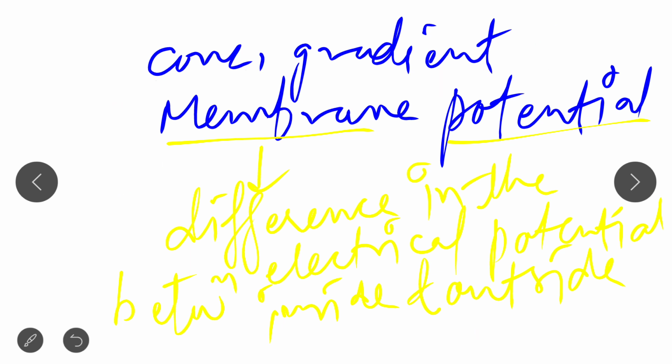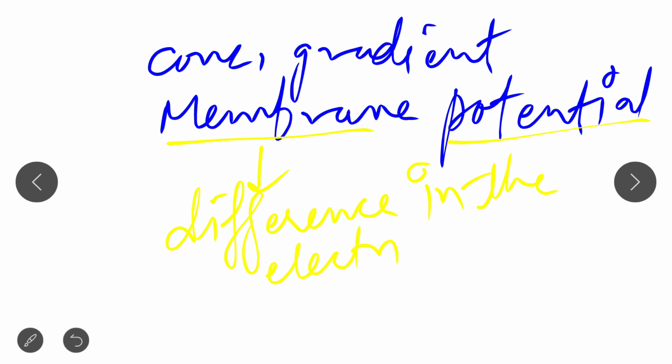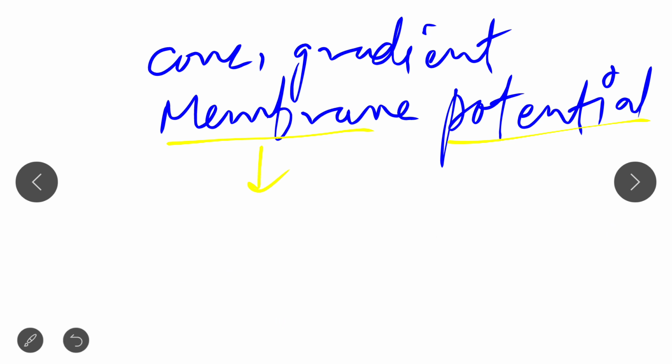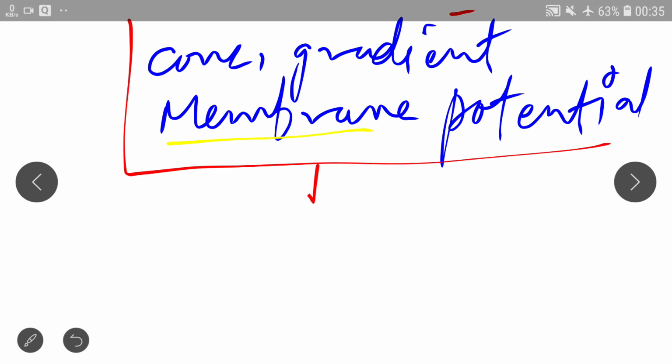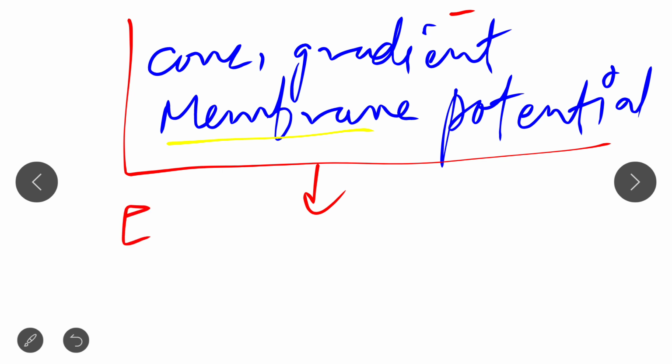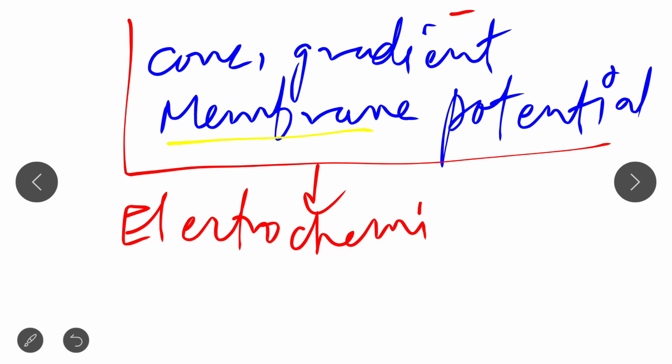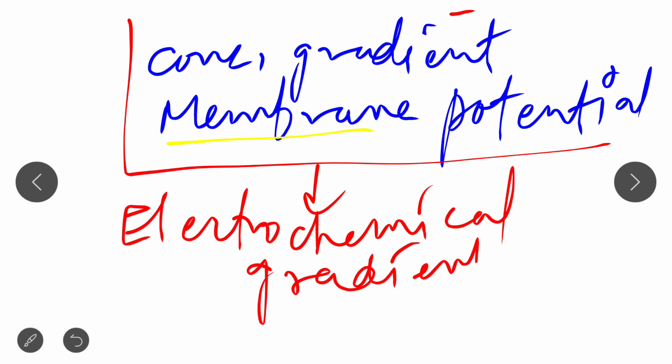Now if we combine these two factors, concentration gradient and membrane potential, then another factor arises, that is the electrochemical gradient.